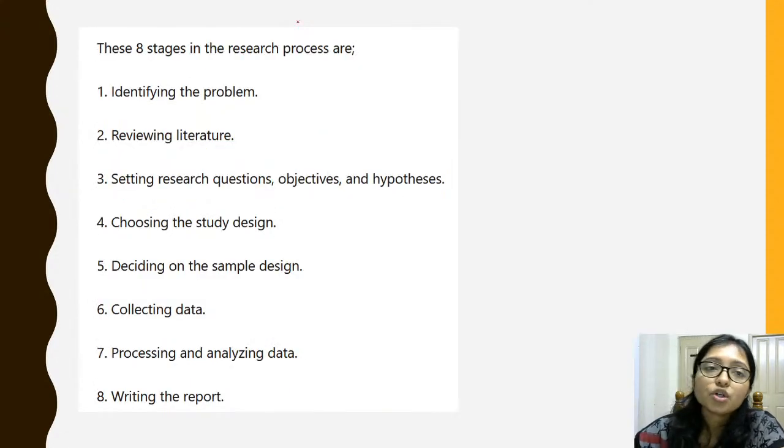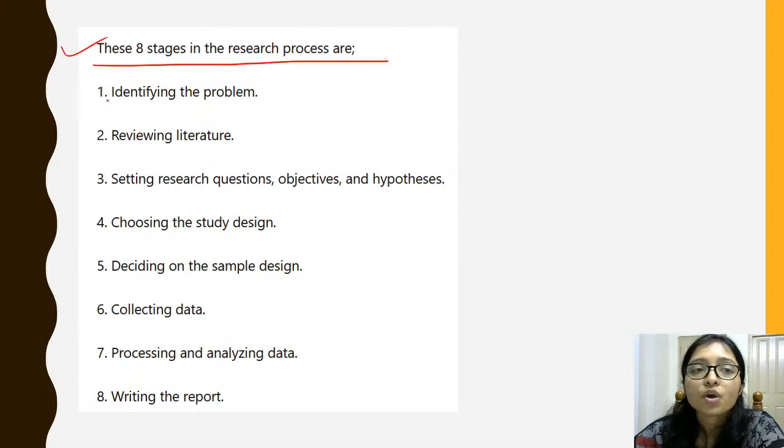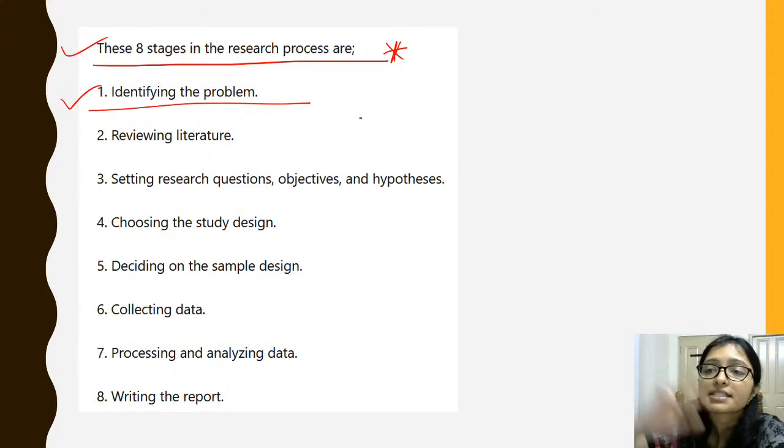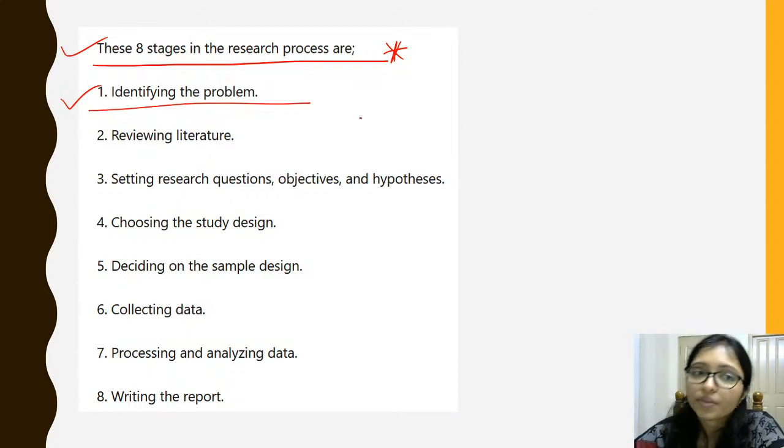Okay. So these are the 8 stages of research. One is identifying the problem. You have to identify the problem, and please remember this chart. This chart is very important because after this chart I will show you the question. First one is identify the problem.